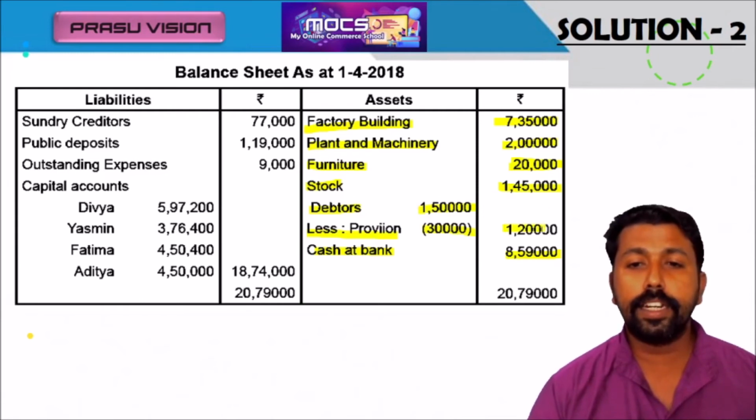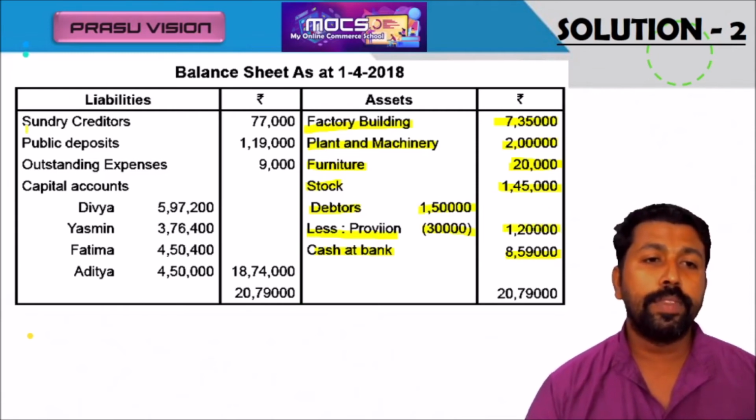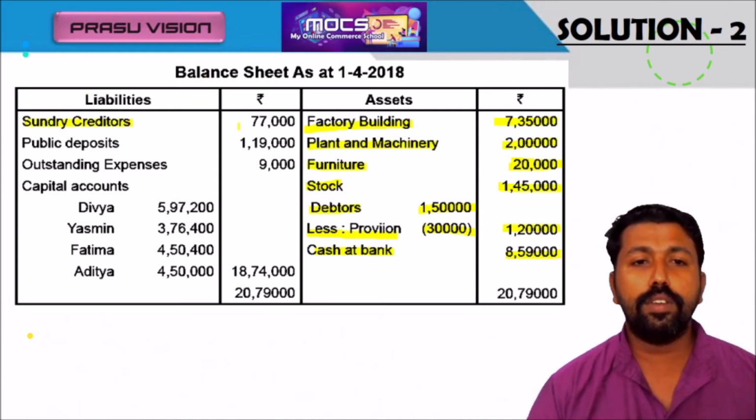It will be deducted and directly noted, 1 lakh 20,000. And creditors value 77,000. Public deposit did not change, 1,19,000. Outstanding expenses decreased by 1,000, so 9,000.